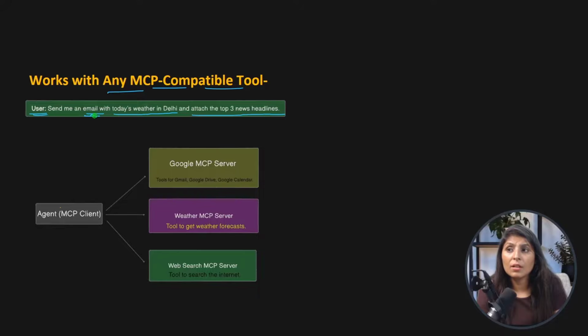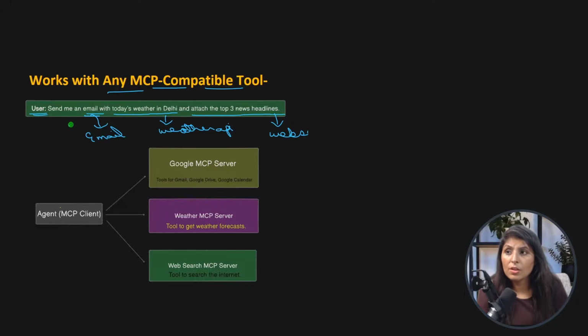Send me an email. For that, let's say we need a Gmail tool. Today's weather in Delhi. To fetch that, we need a weather API. And then the third thing is attach the top 3 news headlines. For this, we need a web search tool. So we need 3 different tools to answer this question.